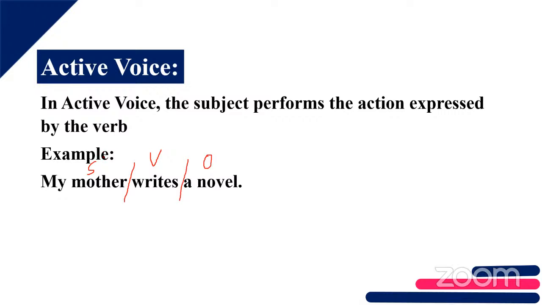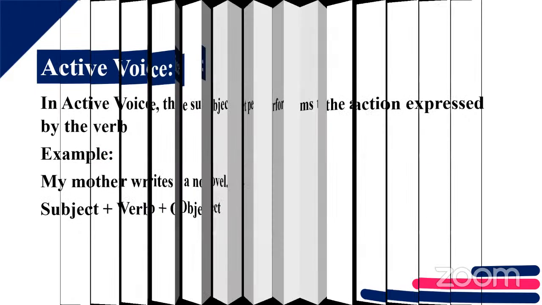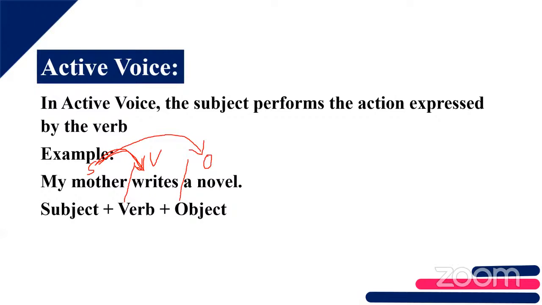So here, the subject is performing the action, right? The object is receiving that. In a simple way, you remember like the subject is performing the action. Is that clear? So here, it is subject plus verb plus object in the form. Active voice. So a very easy topic.